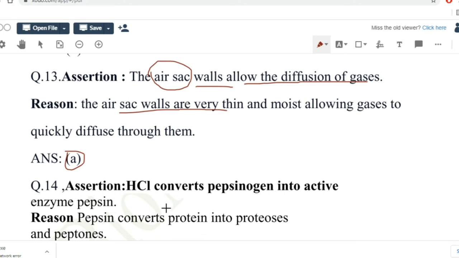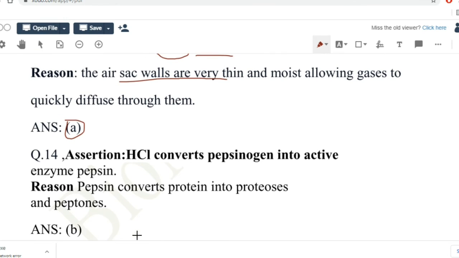Again, assertion, HCl converts pepsinogen into active enzyme pepsin. Reason, pepsin converts protein into proteoses and peptones. So here HCl converts pepsinogen into active enzyme pepsin. So it's true that for the activation of this enzyme pepsin, we need HCl. The inactivated state is pepsinogen. Reason, pepsin converts protein into proteoses and peptones. Both are true, but reason is not the correct explanation of assertion.